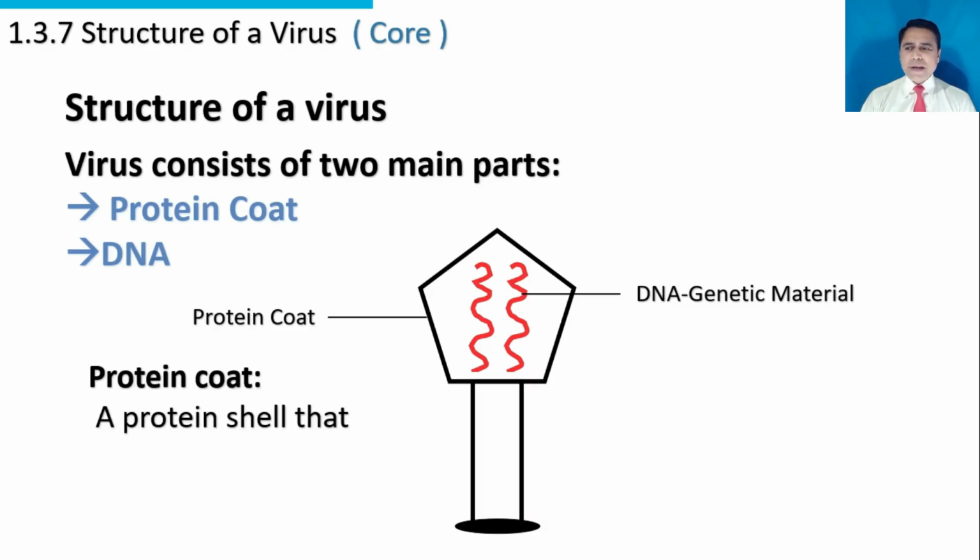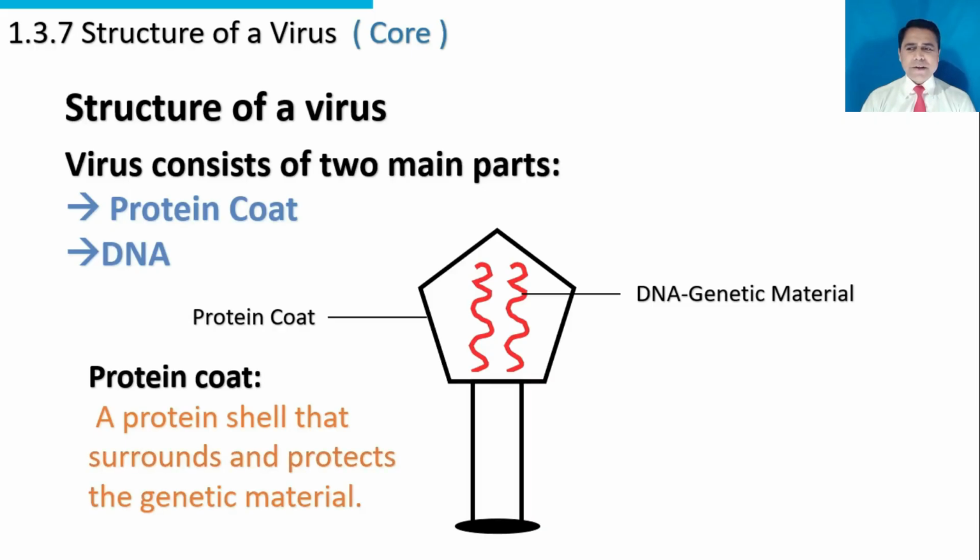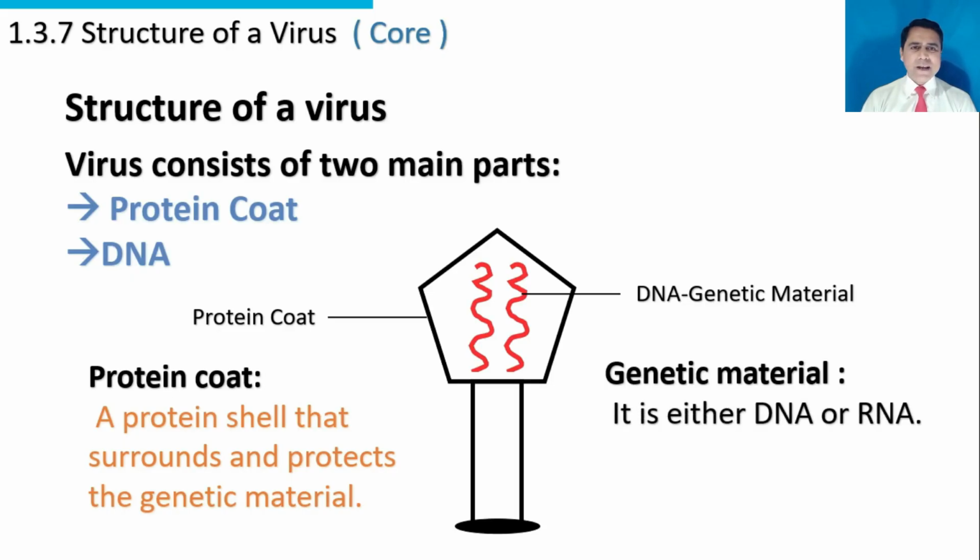Protein coat, protein shell that surrounds and protects the genetic material, and DNA, genetic material. It's either DNA or RNA. These are the two main features of virus as per your Cambridge IGCSE syllabus.